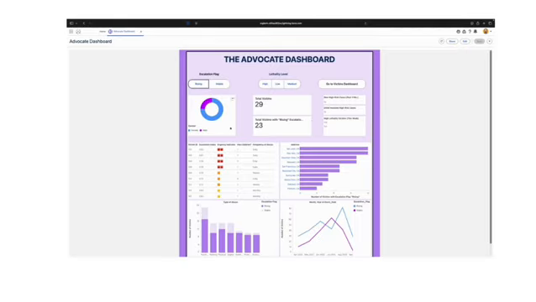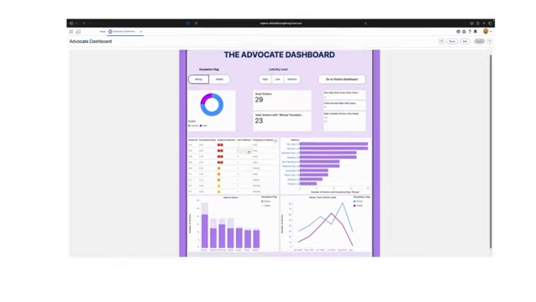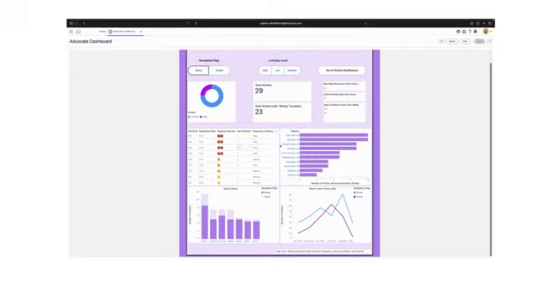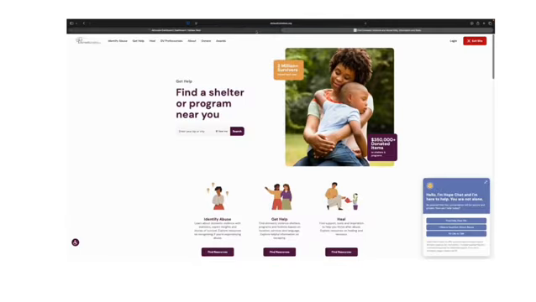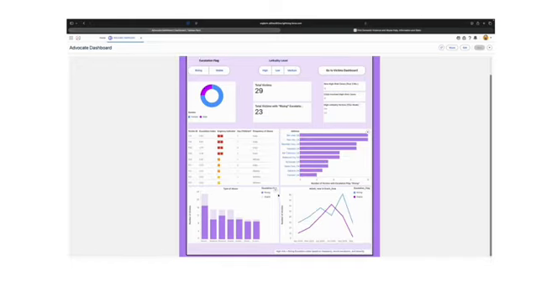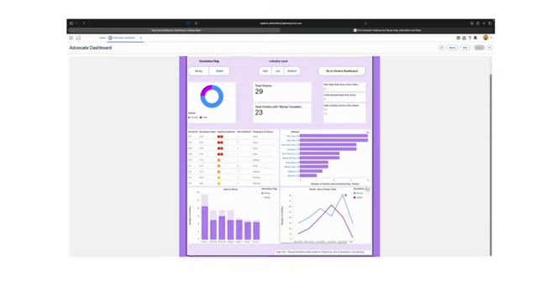On the left, a gender distribution chart shows demographic patterns. The victim table displays escalation index, urgency indicators, children percent, and abuse frequency, helping advocates quickly spot cases needing immediate action. On the right, a bar chart by city reveals where high risk cases are concentrated, guiding resource allocation. With Tableau's action button, users can jump directly to that city's shelter page. At the bottom, two more views deepen context: a bar chart of abuse types by escalation status, showing what drives risk, and a line chart of monthly incidents, exposing whether cases are trending upward or stabilizing.